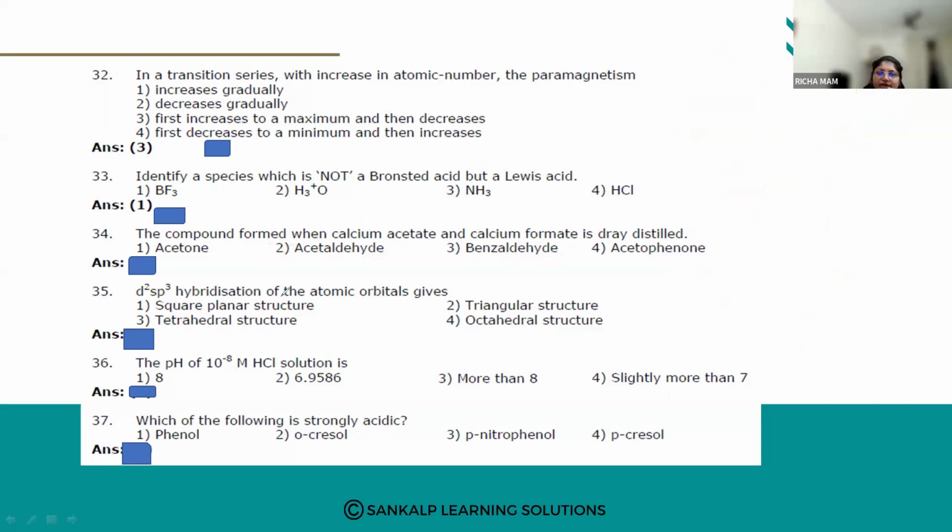D2sp3 hybridization of the atomic orbitals gives. So what type of hybridization does D2sp3 show? 5 orbitals are involved.